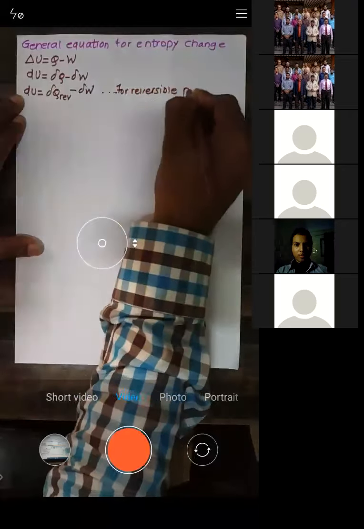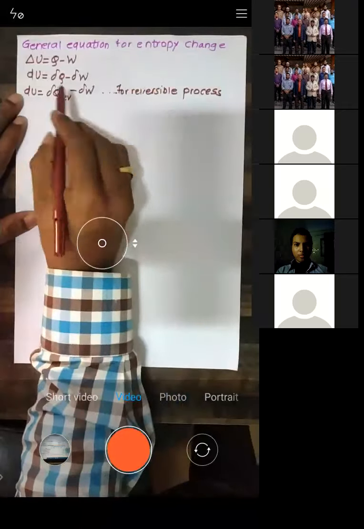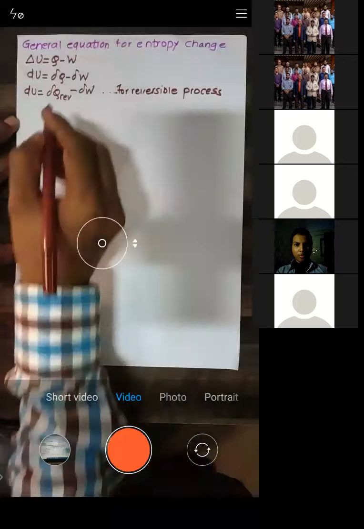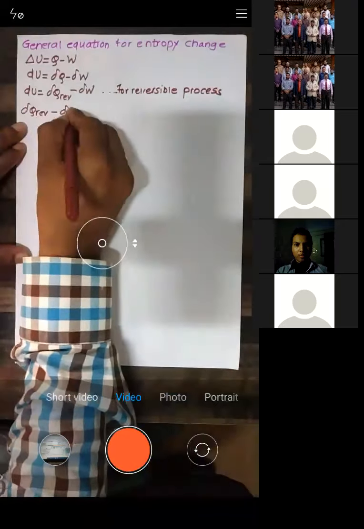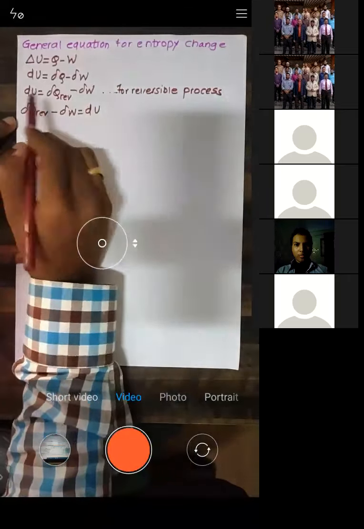When the process is reversible, obviously the heat is added reversibly. So I will write this equation like this: del Q reversible minus del W is equal to dU. Here dU is on one side and the rest on the other side.